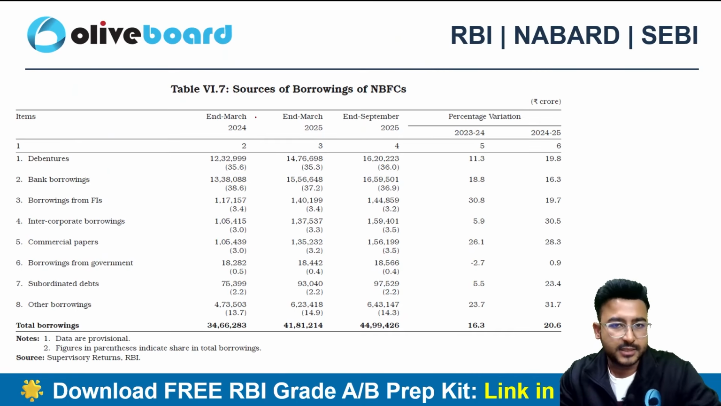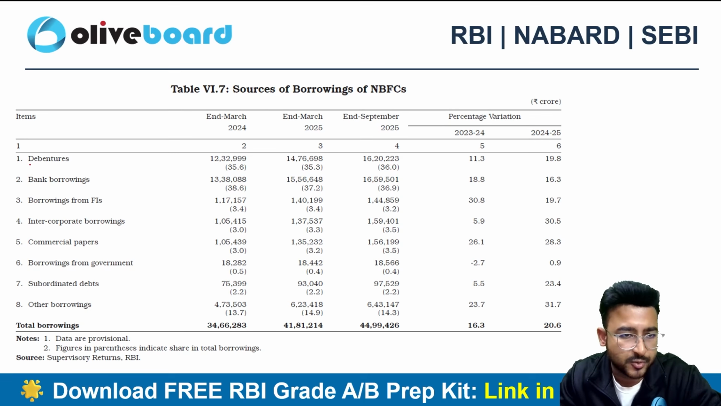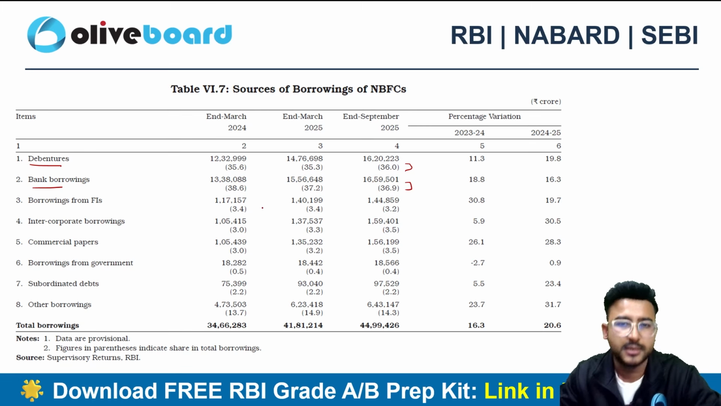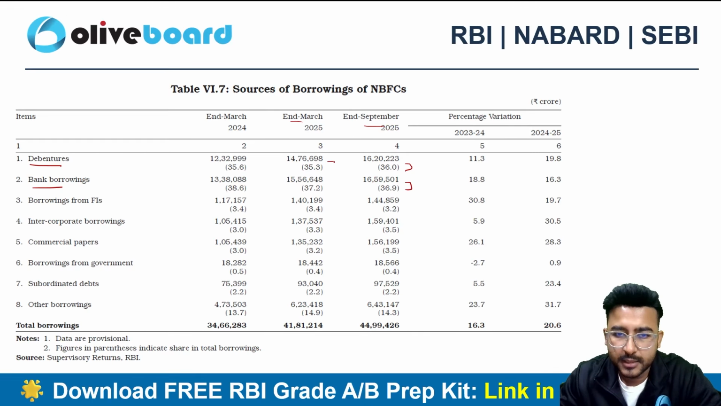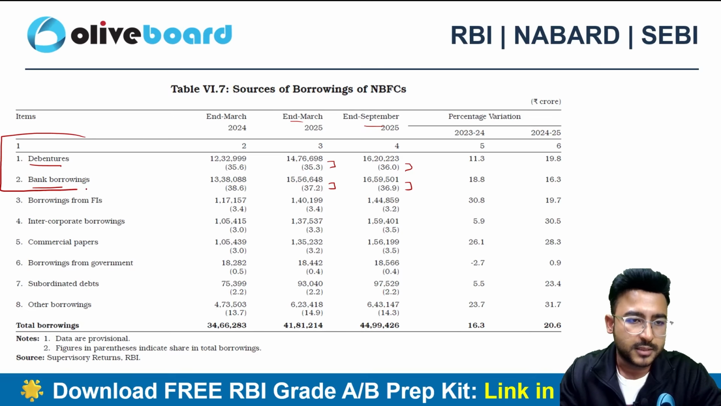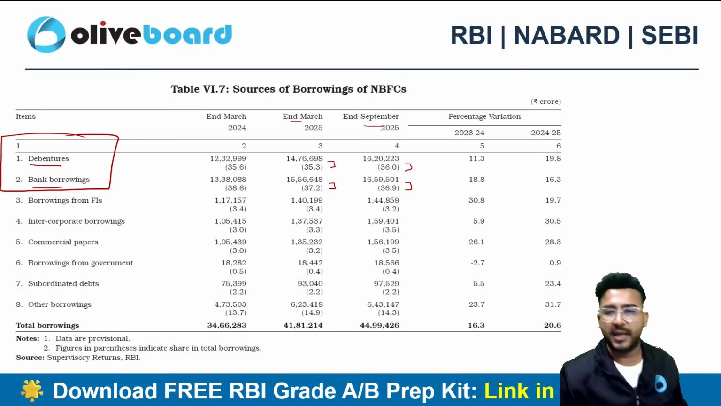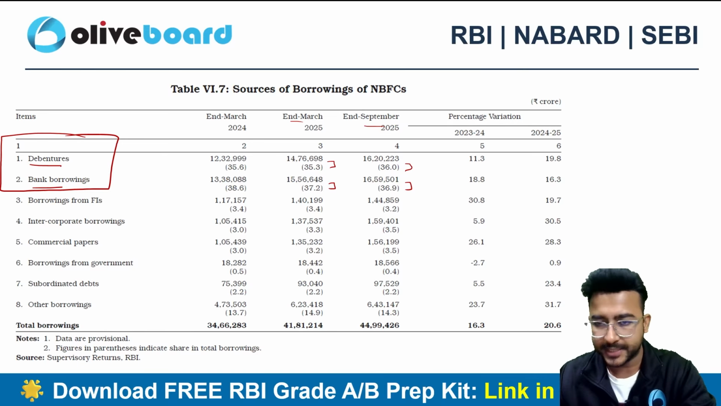So we can see the sources of borrowings of NBFCs. Now, if I talk about the percentage sources, you can see debentures and bank borrowings 36%, 36.9%, right? This is the September data. Even if I talk about the March data, then 35%, 37%. So I can say that broadly, the source of money, how NBFC is arranging the money, how NBFC is raising finance, is from debentures and bank borrowings, right?